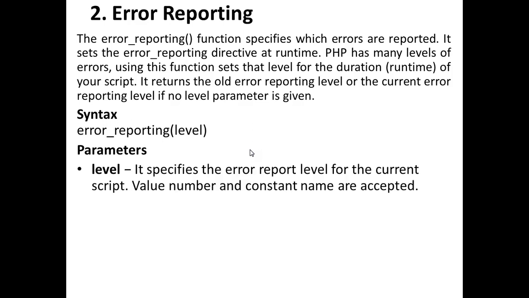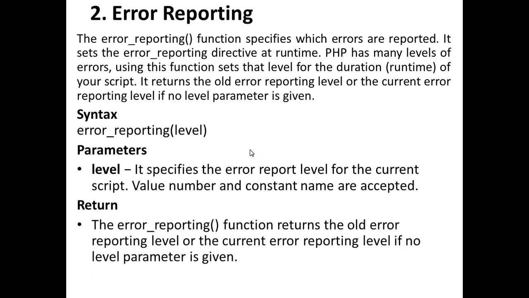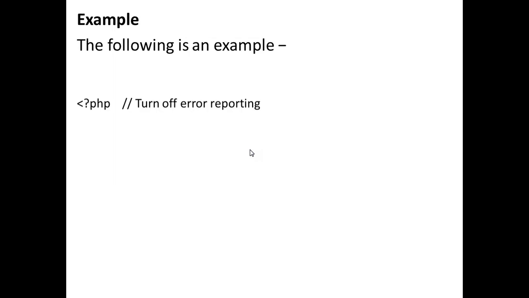What is the level parameter, basically? It specifies the error report level for the current script. Value, number and constant name are accepted in this. What does it actually return? It returns the old error reporting level or the current error reporting level if no level parameter is given. So let's see the example. The following is an example.